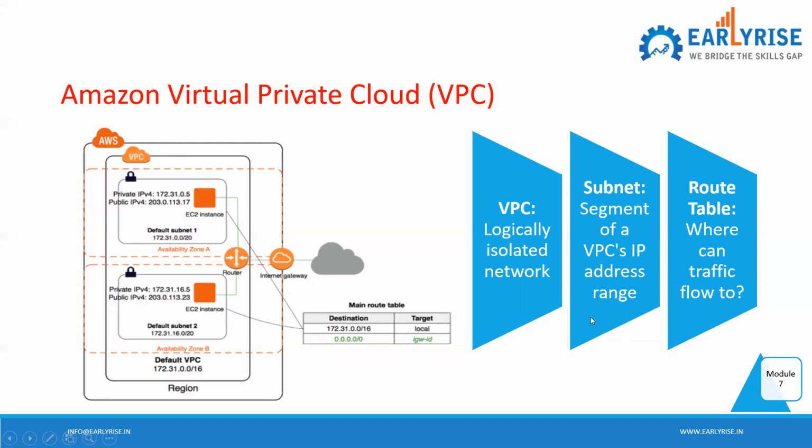It's a subset, right? It's a subdivision of VPC. Right? So each subnet will be mapped to one availability zone, right? So what you need to remember is there is a one-to-one mapping between subnet and the availability zone, right?